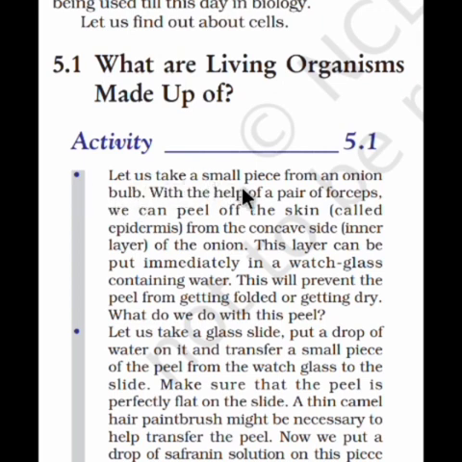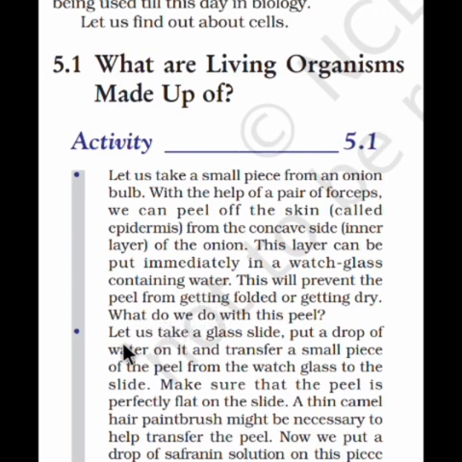Let's take a small piece of an onion bulb. With the help of a pair of forceps, we can peel off the skin called epidermis from the concave inner side of the onion. This layer can be put immediately in a watch glass containing water. This will prevent the peel from getting folded or drying. In the first step, we take an onion, and with the help of forceps, we peel off the skin from the inner side, and then put it into a watch glass with some water, so that the peel will not get folded or dry.